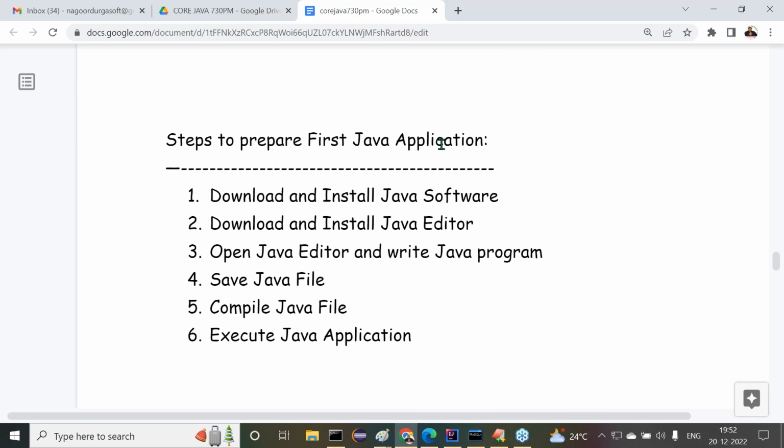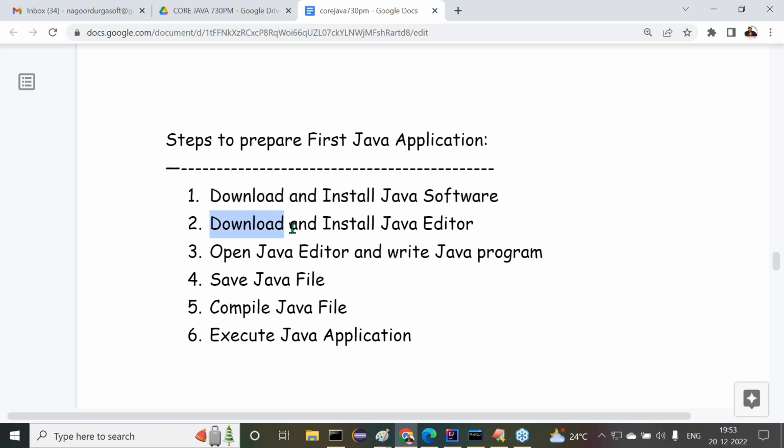Yesterday we started with steps to prepare first Java application. In the steps to prepare first Java application, what did we give there? Download and install Java software, download and install Java editor, open Java editor and write Java program, save Java file, compile Java file, execute Java application. These are the overall steps we require. Yesterday, what step did I complete? Download and install Java software. This part we completed yesterday.